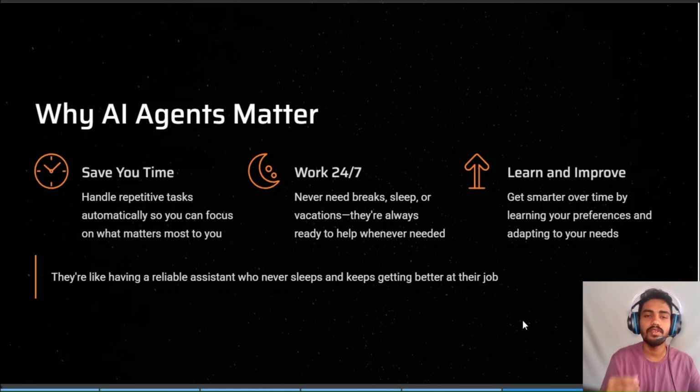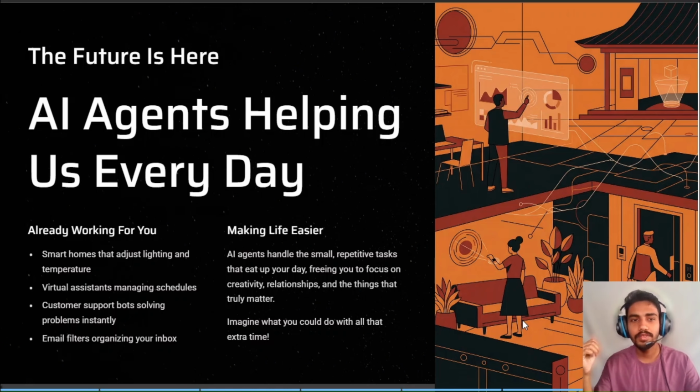And in personal life, it's almost the same. It can work 24/7 for you. It can handle a lot of boring, repetitive stuff which you don't want to do yourself, and it can also learn and improve continuously with the more and more context it gets about you. What is the future? The future of AI agents is that AI agents will be everywhere. They literally will be in our professional life, personal life, and also in our business life.